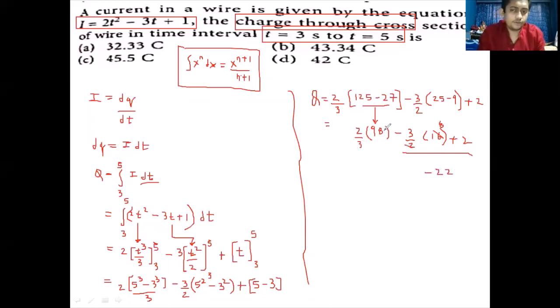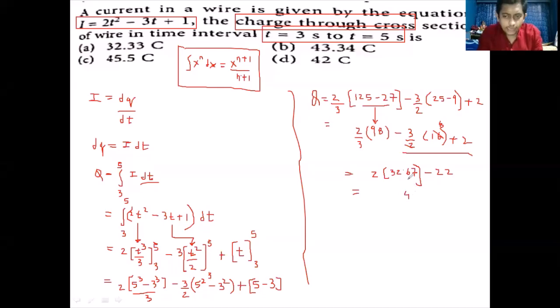And here, let's first divide 98 by 3 and then we'll multiply it by 2. So we get 32.67 minus 22. And let's multiply that with 2.